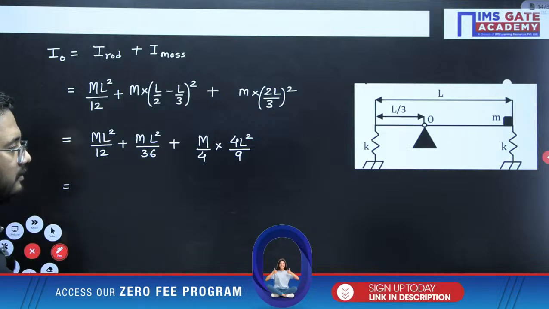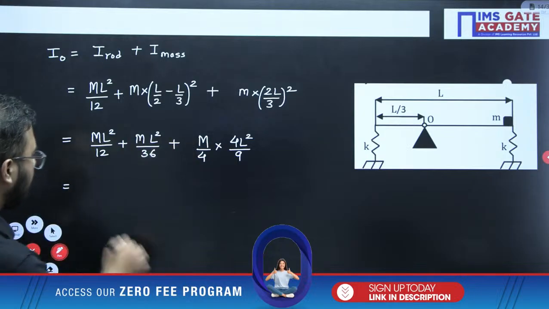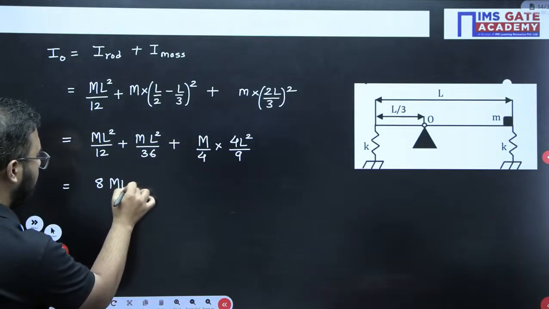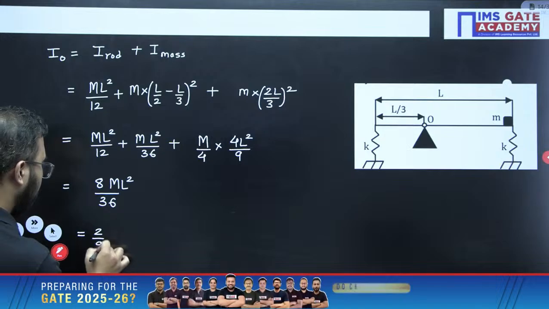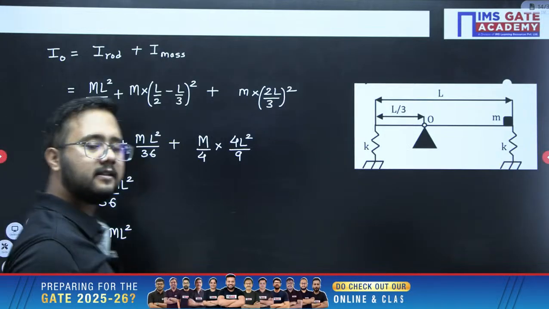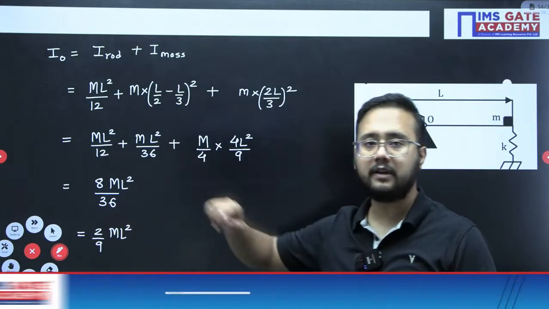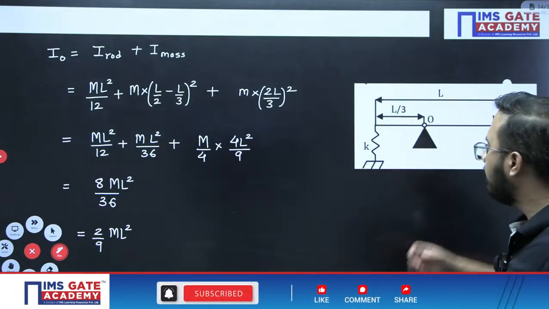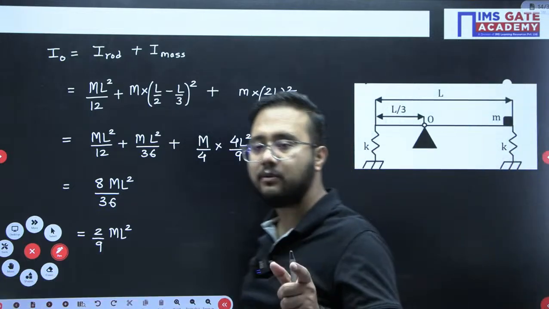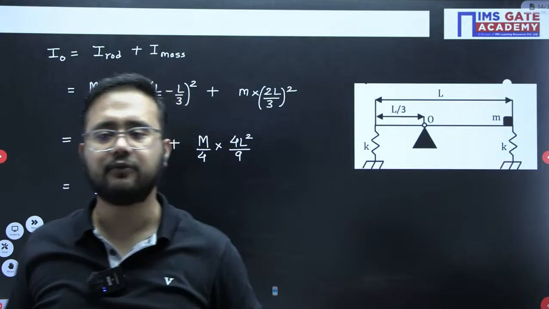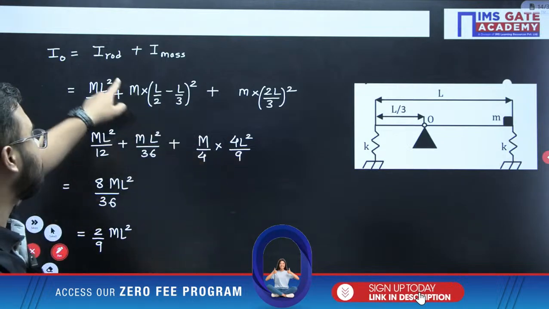Directly we will calculate. Already 4 is there, 3 it would be, 1. So 3 plus 1 is 4, and 4, that is 8. 8 ML square by 36, which can also be written as 2 by 9 ML square. This is the mass moment of inertia. And obviously one thing you will observe: the mass moment of inertia value increases compared to the previous case, and it will increase for sure. Why? The additional mass you have kept away from the point of rotation, it will increase the mass moment of inertia value. So this is the resulting mass moment of inertia value of the system. System means rod plus mass.